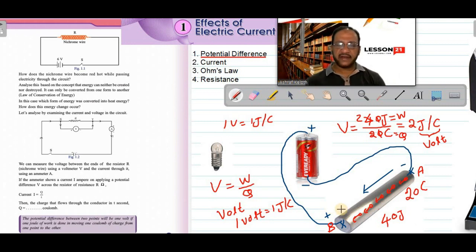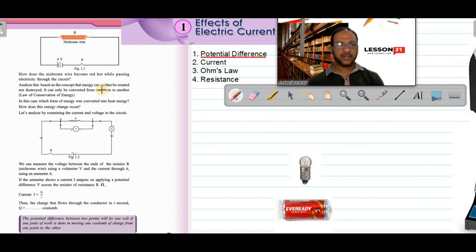And this potential difference can be measured by using a voltmeter. Voltmeter is the device used for measuring potential difference. Suppose I am making a small electric circuit by using a copper wire. I am connecting the positive of the cell to one terminal of the bulb, and the other terminal to the negative of the cell. The bulb will start glowing because we created a potential difference. Because of the potential difference, charges will start flowing through the filament of the bulb. When electrons flow through the filament, it will get heated up and start emitting light and heat.